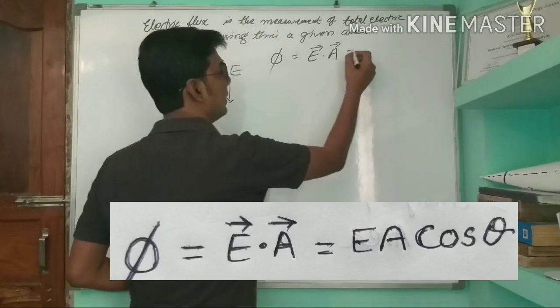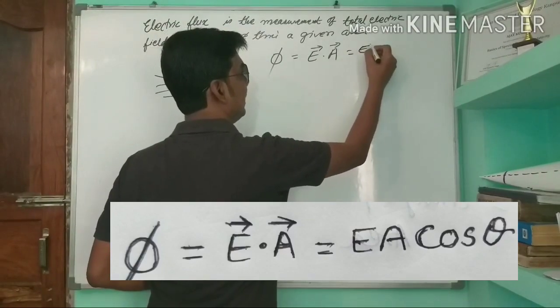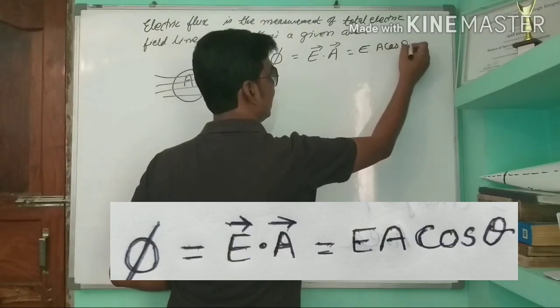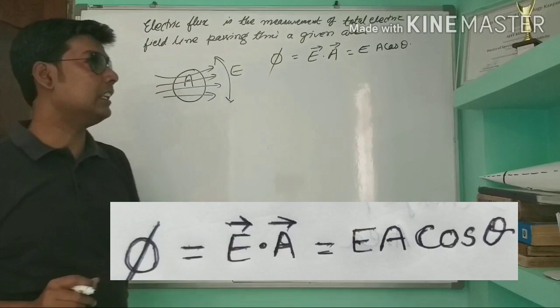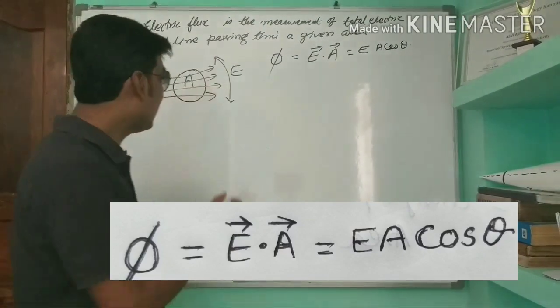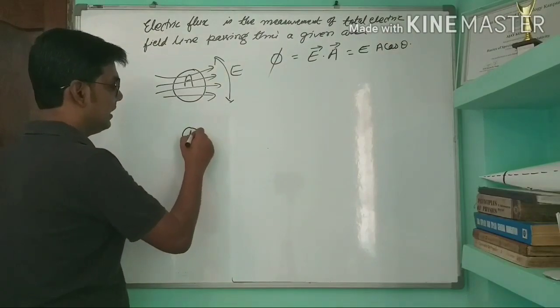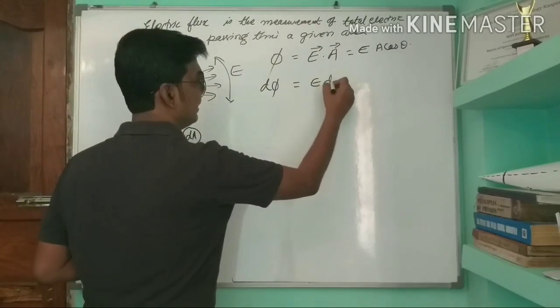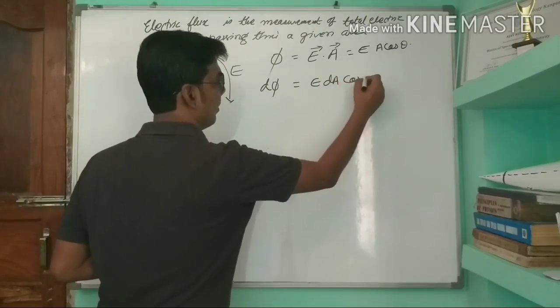We can write it as E A cos theta, where theta is the angle between the electric field line and the area vector. If the area is very small, say dA, then the small electric flux will be E dA cos theta.